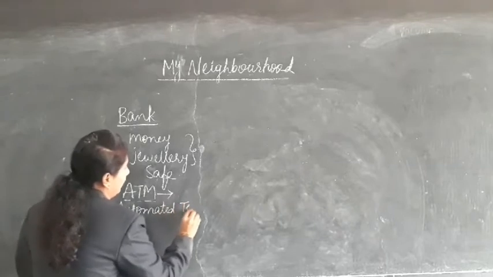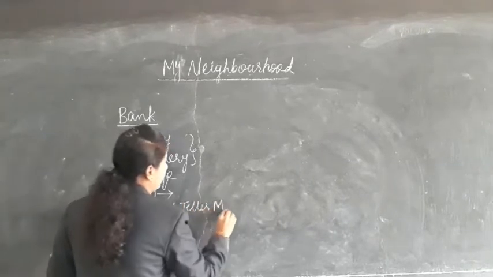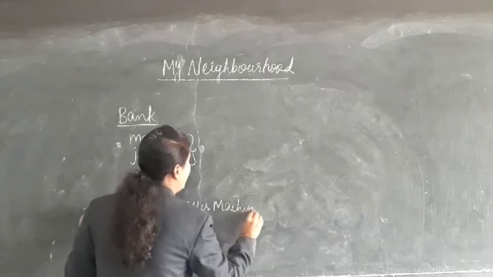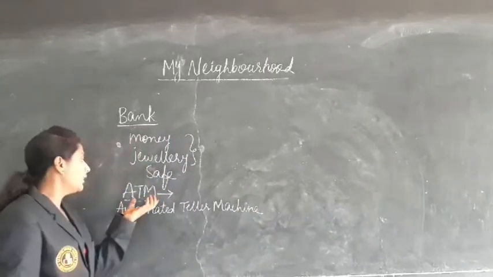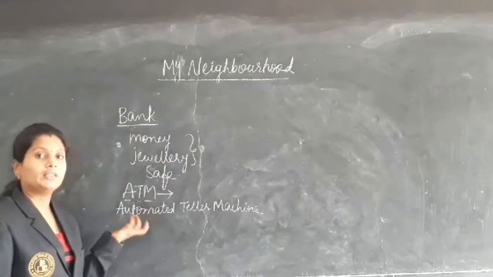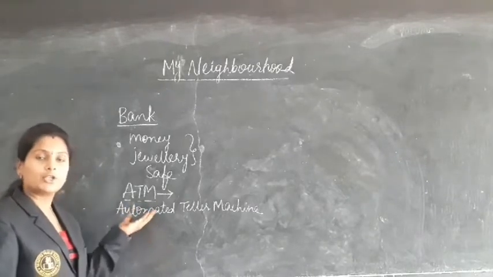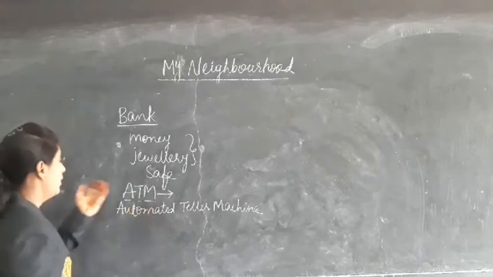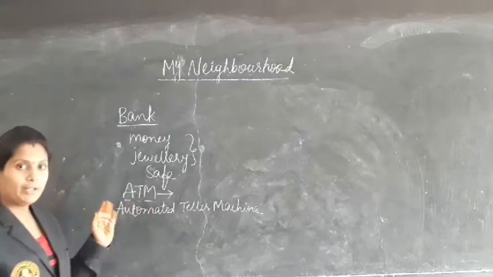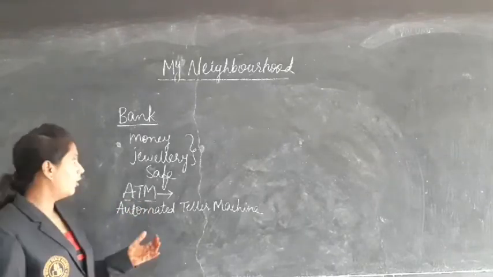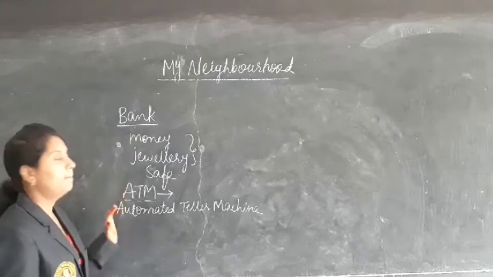Automated teller machine. This machine will give us money. Whatever the money we require, how much amount of money we require, this ATM will be giving us. Okay, this is about the bank.